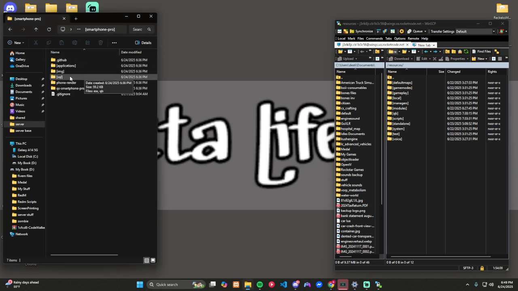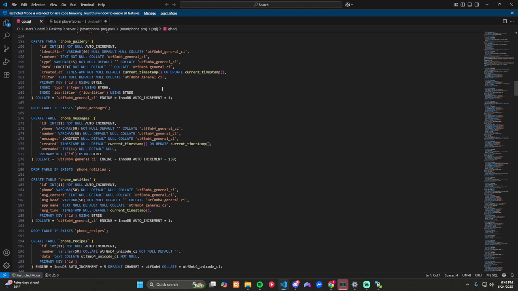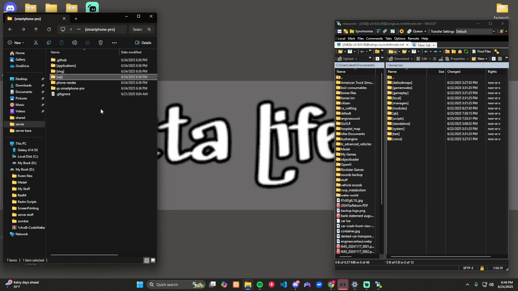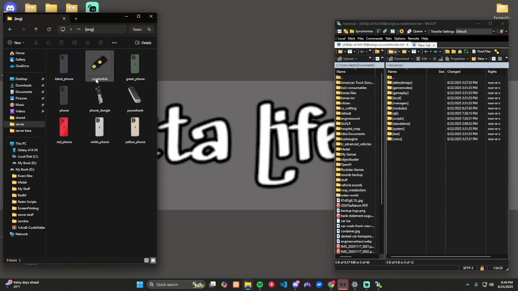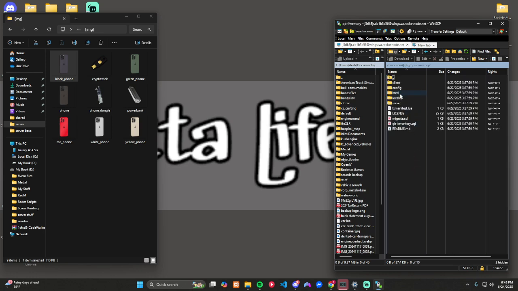Alright, so these are your SQLs. We've already done this. This is the one we just installed a minute ago, so we're good on that. Images, these are your phone images. So we need to go here and put these into inventory.